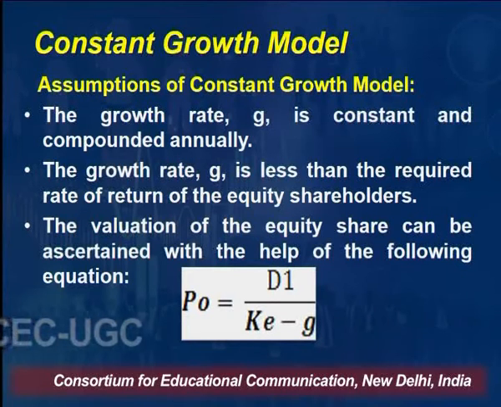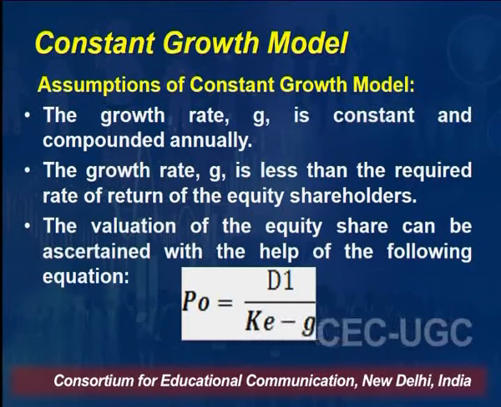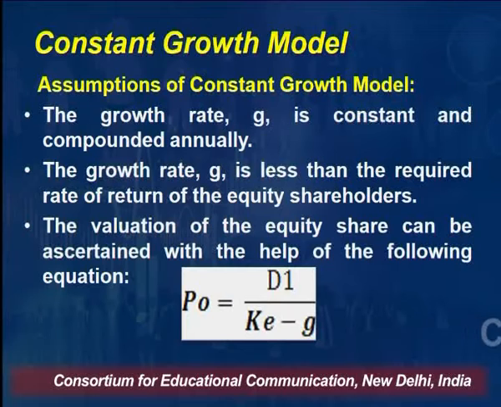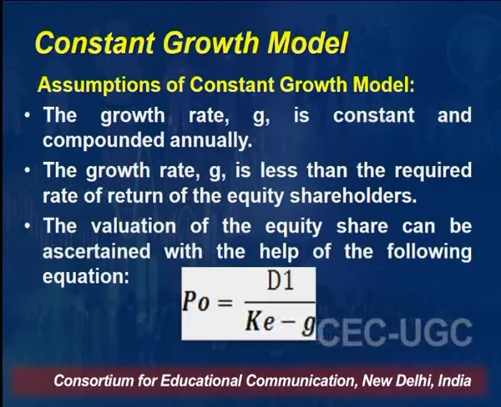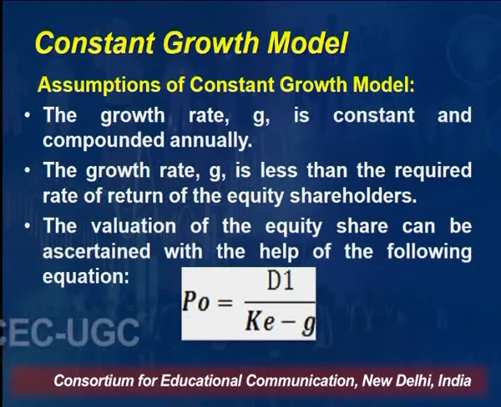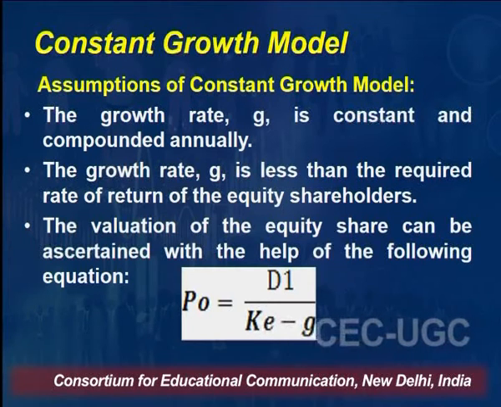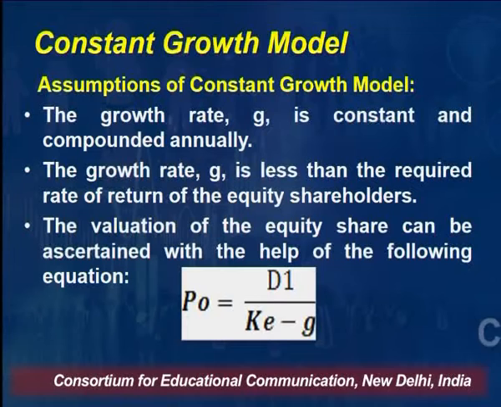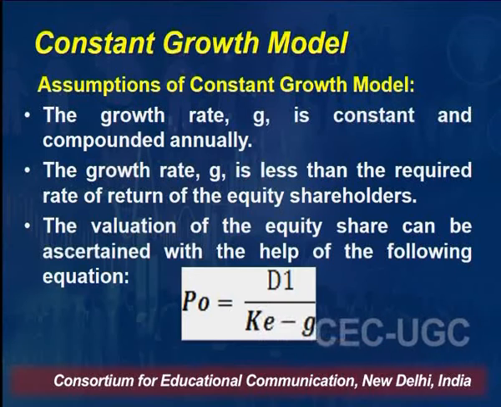That is, I am repeating, P0, the price in the current year, the current period zero, is equal to the dividend in the first year, D1, divided by the required rate of return, that is KE minus the growth rate, right? So by using this formula you can find out the intrinsic value of the share, or the real current value of the share. The market may give a different price than the price which the share should fetch. On the basis of this, you will decide whether to buy the share or not.